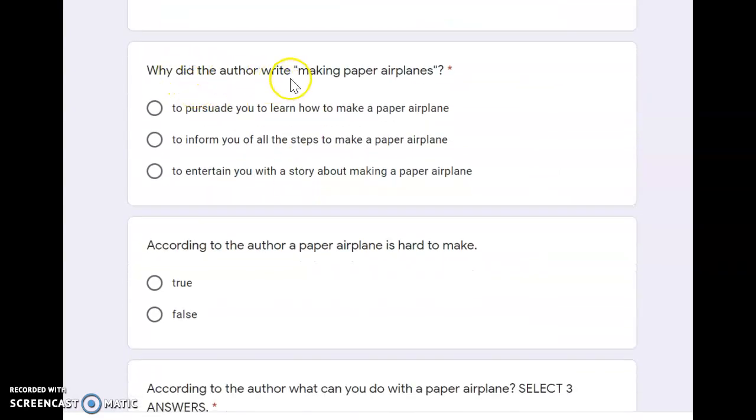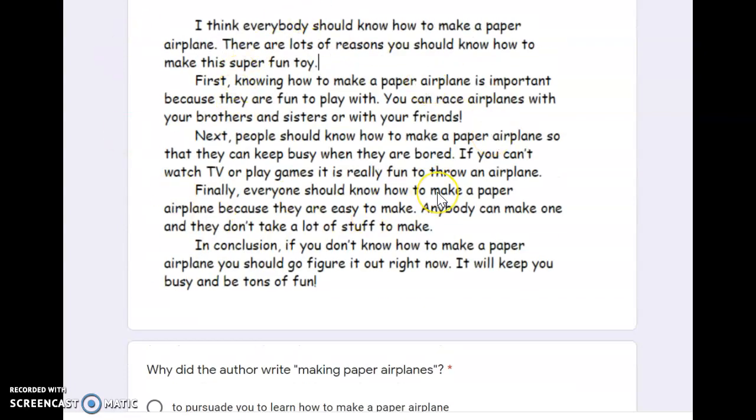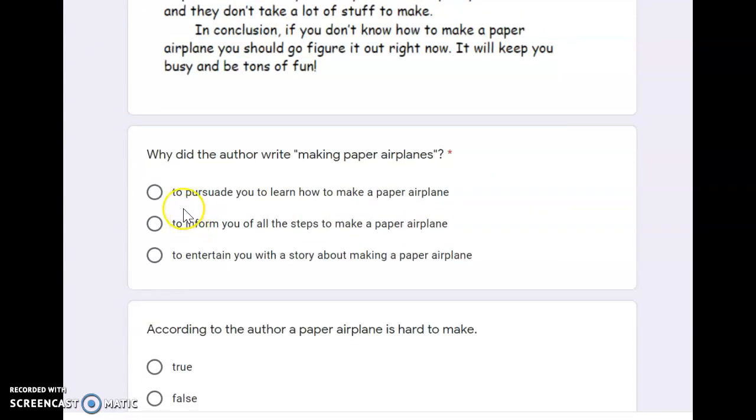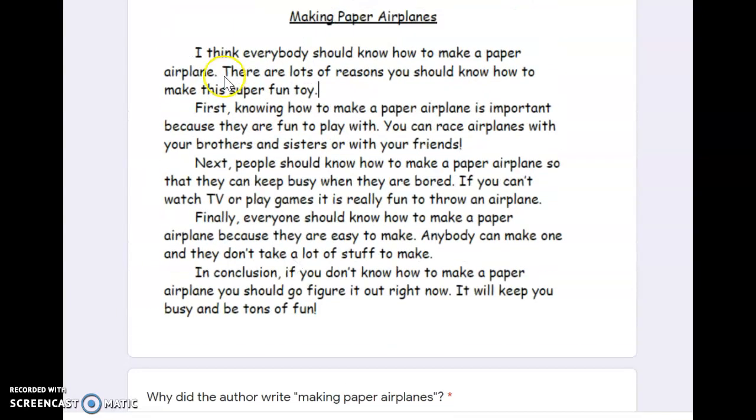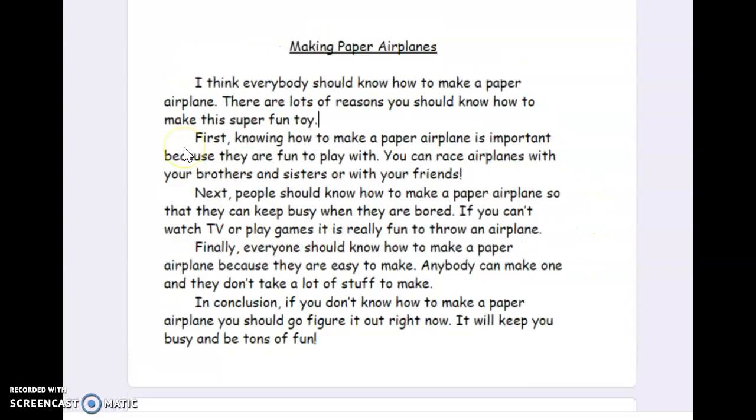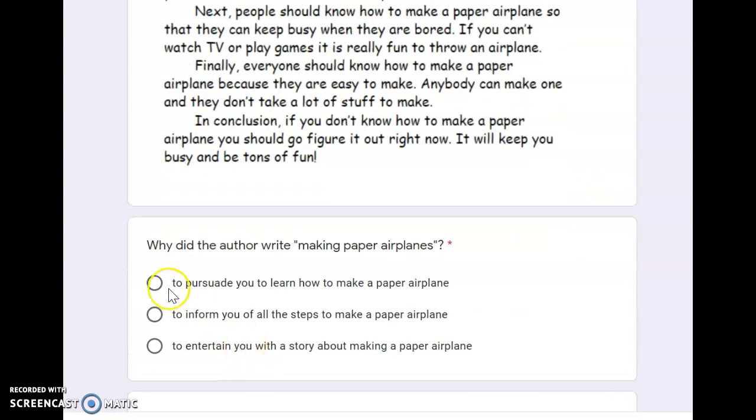Why did the author write Making Airplanes? So this story you just read, why did the author make it? To persuade you to learn how to make a paper airplane? To inform you of all the steps to make a paper airplane? To entertain you with a story about making a paper airplane? So this story, what did they talk about? Think about it and think about maybe why the author would write it. To persuade you, to inform you, or to entertain you.